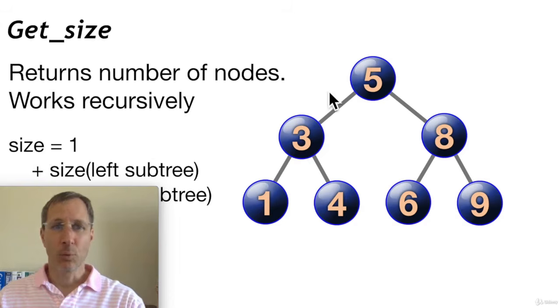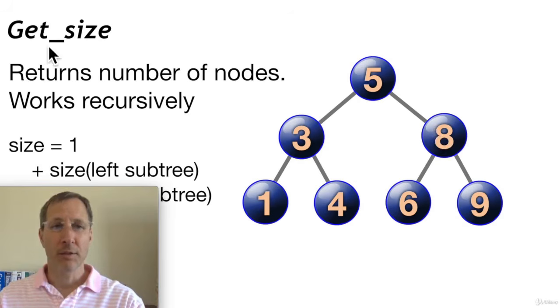The size is equal to 1 plus the size of the left subtree plus the size of the right subtree. In other words, the size of this tree is equal to, well, the 5 node is 1, plus the left subtree, which is the subtree starting with 3, and then the right subtree, which is the subtree starting with 8. So we say the size of this tree is 1 plus the size of these two subtrees.